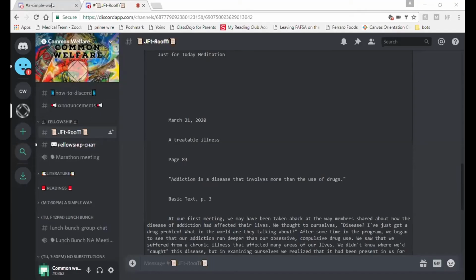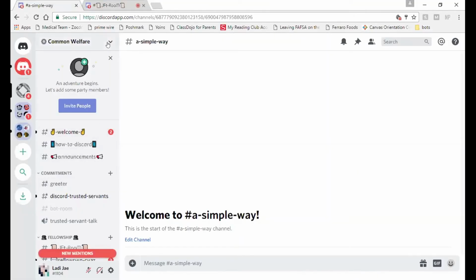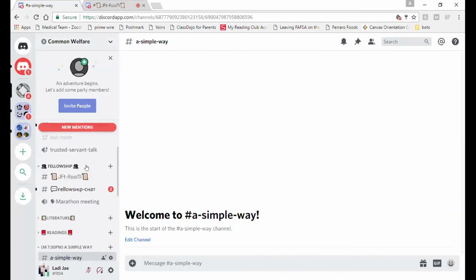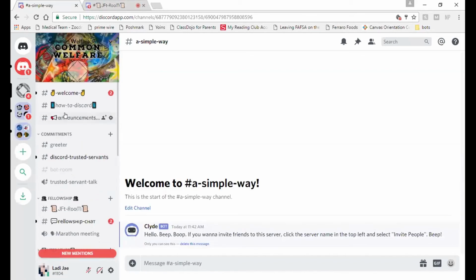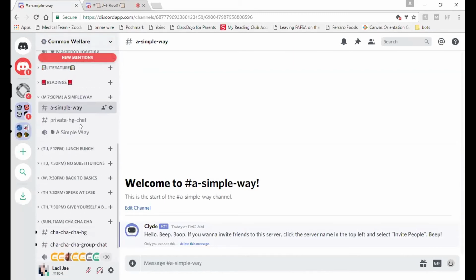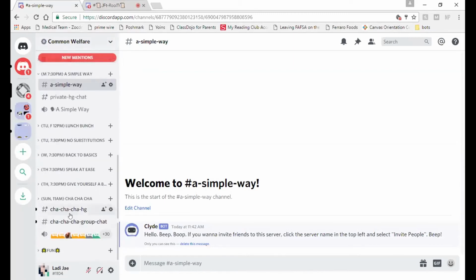So I think one of the things that we wanted to get across to everyone was that this is kind of a familiar interface, like what the screen looks like. We're used to using Zoom and Blue Jeans for our recovery meetings, but we don't really have a socializing space. This is a space that's available 24 hours a day, where you can drop in after the meeting, the meeting after the meeting, and you can create a whole community, same as you could with Facebook or anywhere else, but you actually have audio capability to communicate in real time.